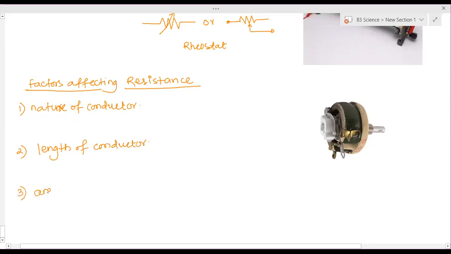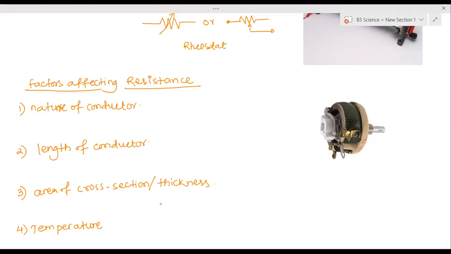Third one is the area of cross section, also called the thickness of the wire. And the fourth one is temperature. These 4 factors affect the resistance.